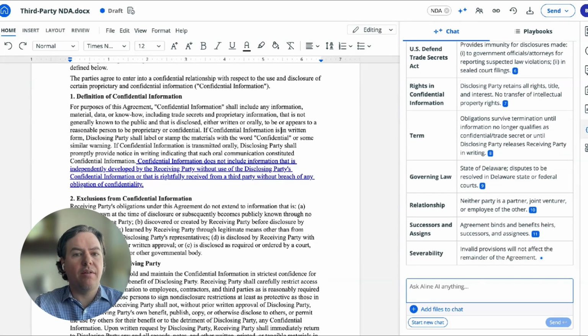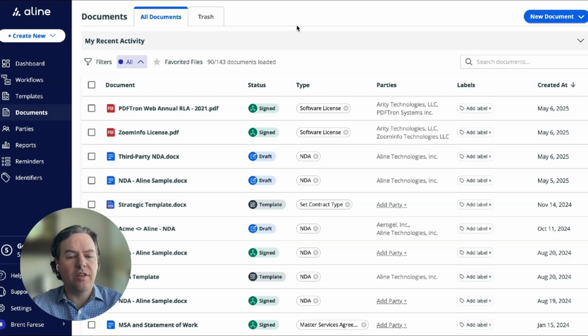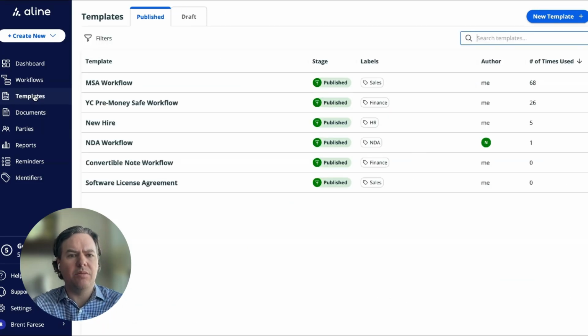The last area of Align that I want to show and emphasize in this platform overview are our workflows. So as a lawyer and an AI software engineer, I've worked with many teams, commercial, accounting, finance, and we need to ensure that those teams are brought into an approved process for your contracts. You can achieve that using Align workflows, and Align's workflows integrate with Align AI seamlessly to really make your cross-functional team most effective.